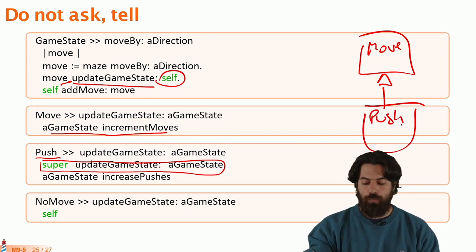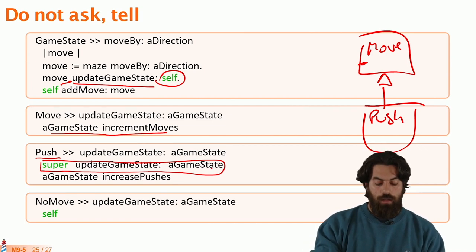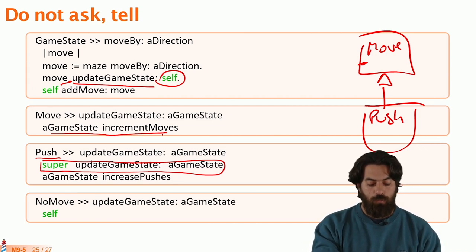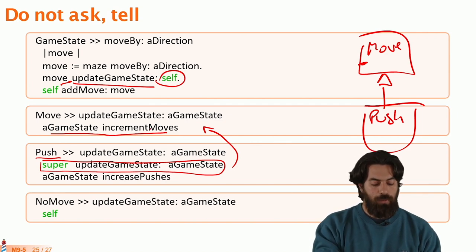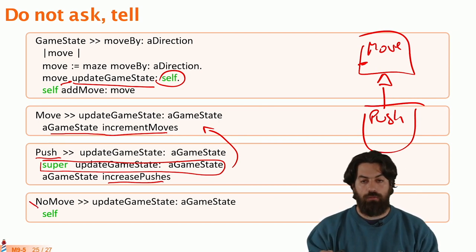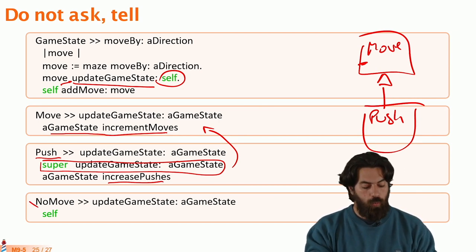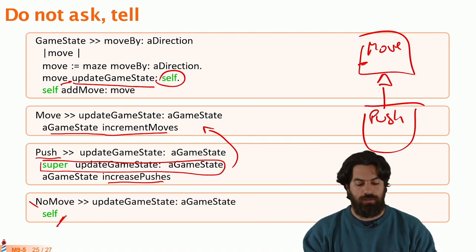The super will actually execute the one in the superclass, and besides incrementing the moves, because this message sending will execute that method, it will also increase the number of pushes. And then if we have a no move, that means that we couldn't do anything because there was a wall, so we are just going to do nothing. So this is what this method does.